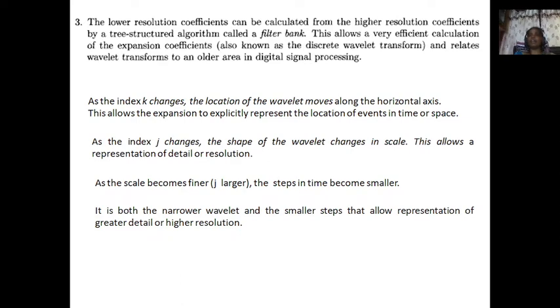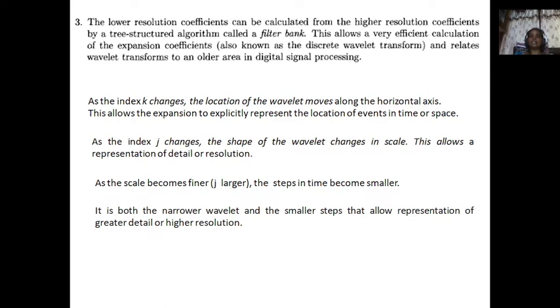This allows a very efficient calculation of the expansion coefficients and relates wavelet transform to an older area in digital signal processing. Already, as we discussed, as the index k changes, the location of the wavelet moves along the horizontal axis. This allows the expansion to explicitly represent the location of the event in time or space.